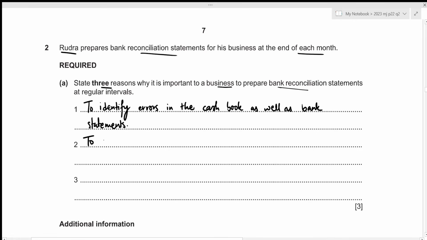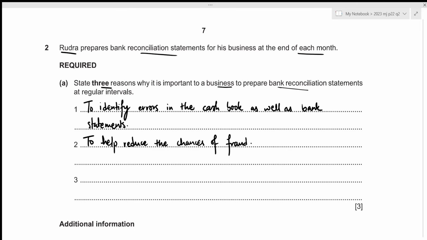So, to help reduce the chances of fraud. This is because the bank reconciliation statement will help us tally our cash balance to that of bank balance and see if there has been any missing transactions that we are yet to record in both of our statements.